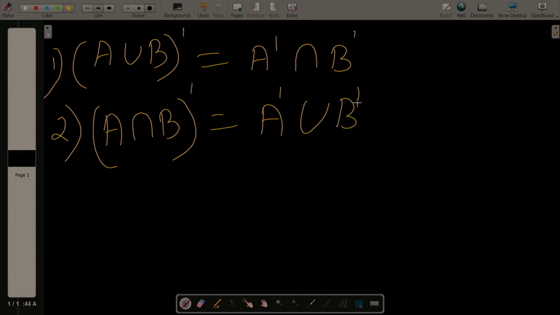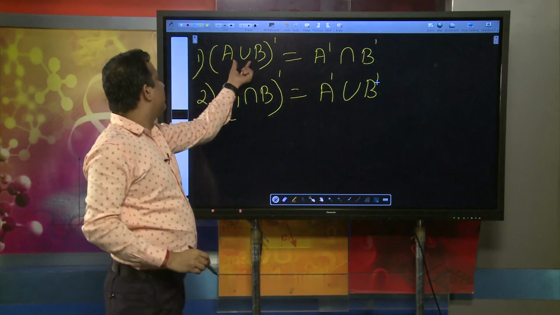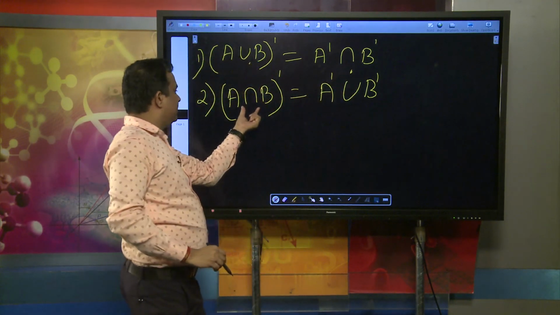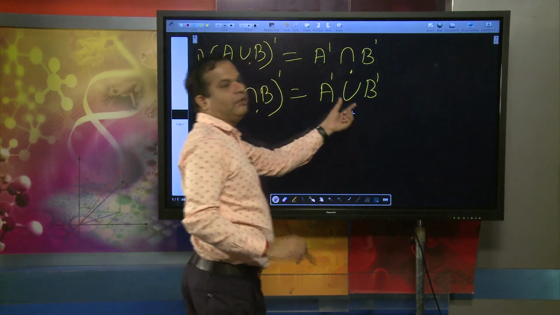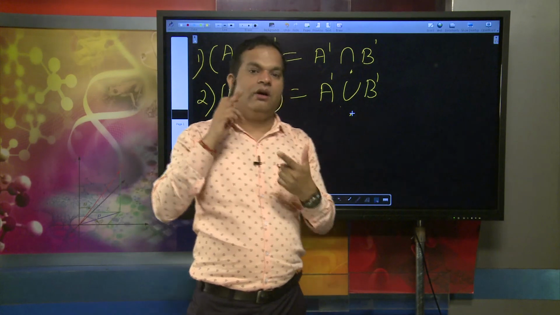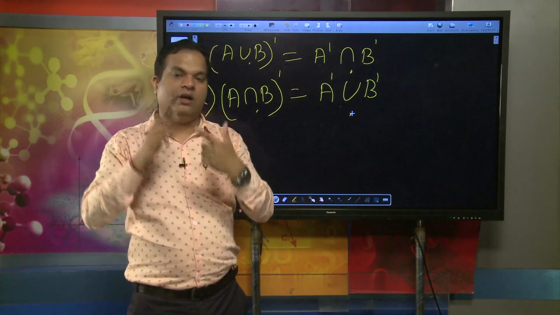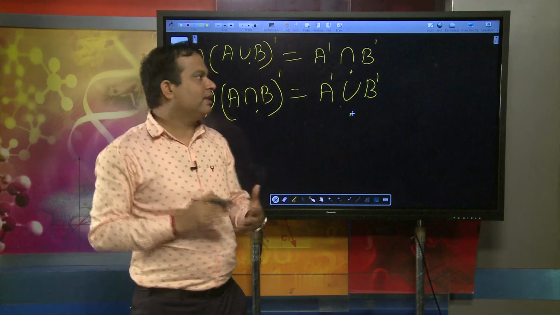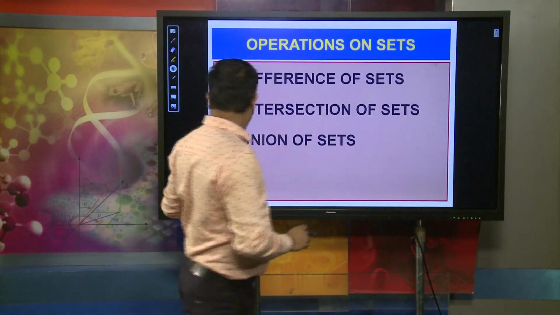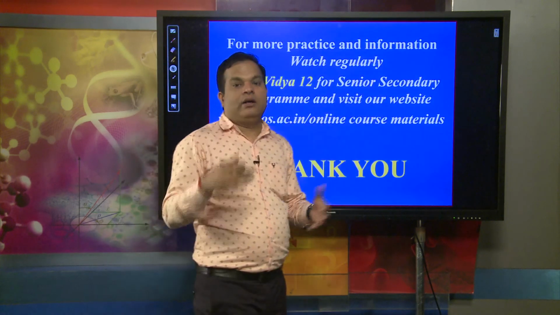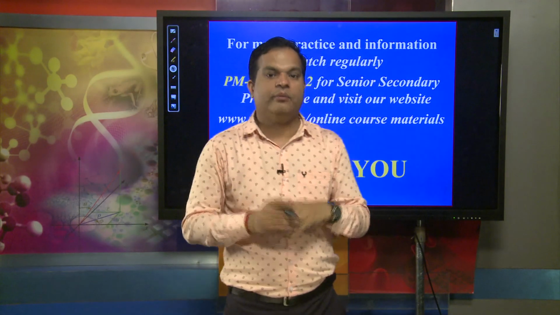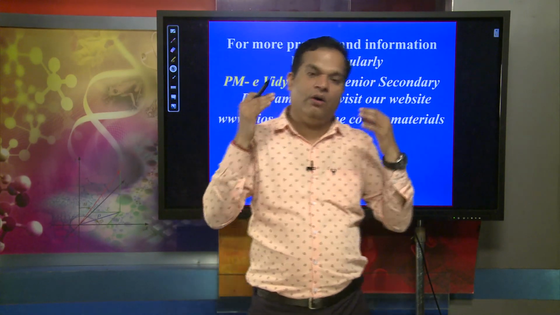These are the two De Morgan's laws. What is the difference? Where it is union, here you will find intersection; where it is intersection, you will find union. These are the very prominent De Morgan's laws, and by using the operations of difference, union, and intersection, we are able to prove them. By taking examples you can also prove them.